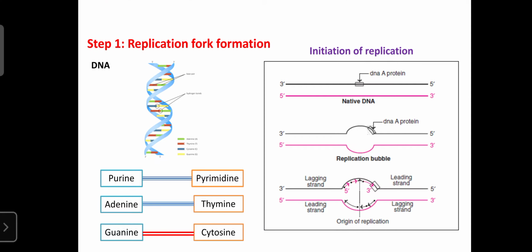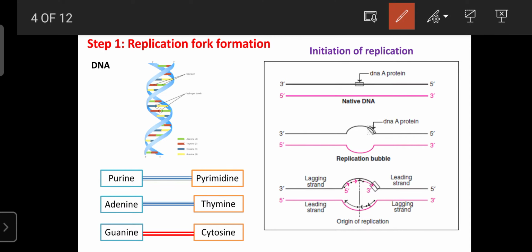First, concentrate on step 1, the formation of the replication fork. Dear students, you already know that the DNA molecule is a deoxyribose double strand nucleotide molecule, a genetic material. It mainly consists of purines and pyrimidines.